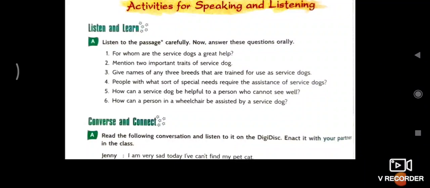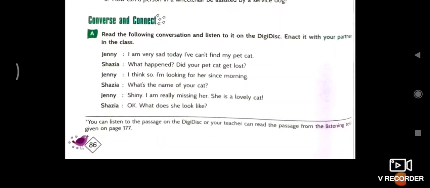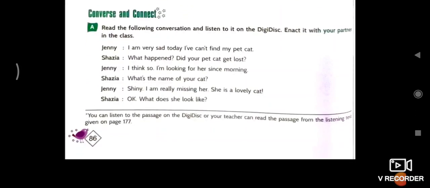And actually, converse and connect. Here is the activity of speaking. There is a conversation between two, Jenny and Sazia. Jenny is saying, I am very sad today. I cannot find my pet cat. Sazia: What happened? Did your pet cat get lost? Jenny: I think so. I am looking for her since morning. Sazia: What's the name of your cat? Jenny: Shini, I am really missing her. Sazia: She's a lovely cat. What does she look like?